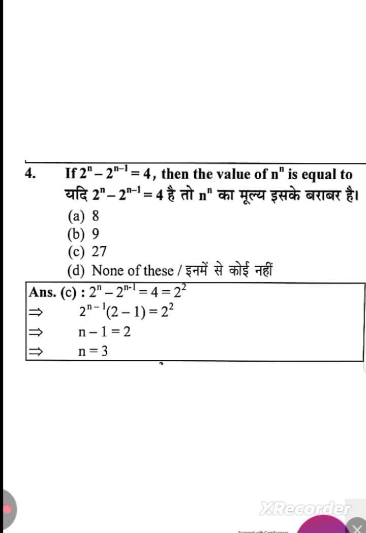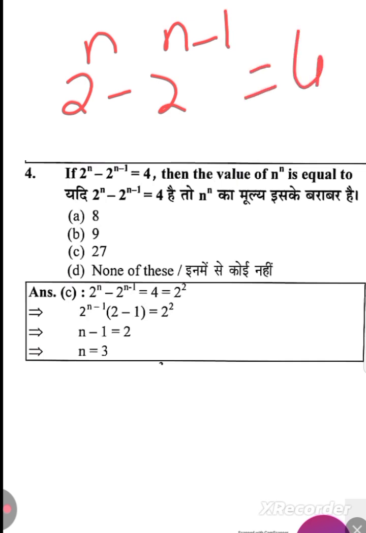so they have given you 2 raised to power n minus 2 raised to power n minus 1 is equal to 4. We have to calculate the value of n raised to power n. So first of all I have to calculate the n value, right? 4 can be written in the form of 2 square. Now here we have 2 raised to power n minus 2 raised to power n minus 1. Which one is smaller, 2 raised to n or 2 raised to n minus 1? The smaller value is 2 raised to n minus 1.